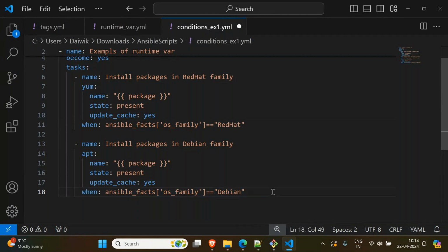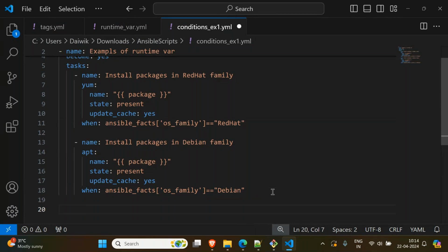This way you can use OS family, or you can simply say ansible_facts os_family, or ansible os_family is Debian, right?